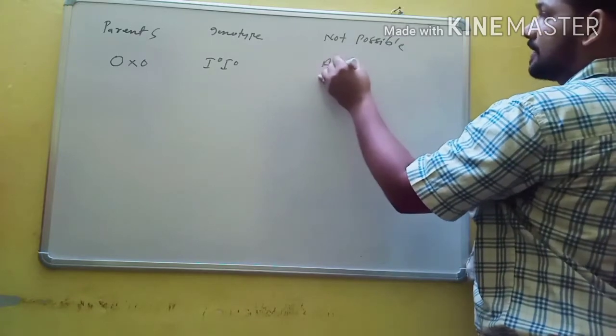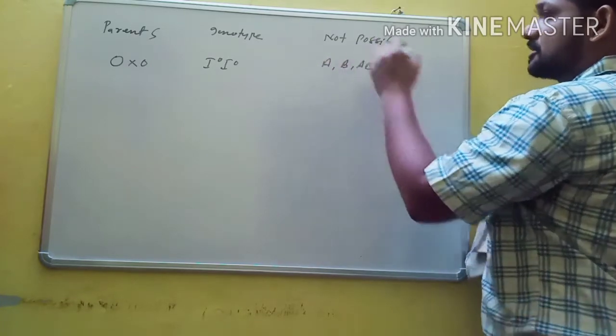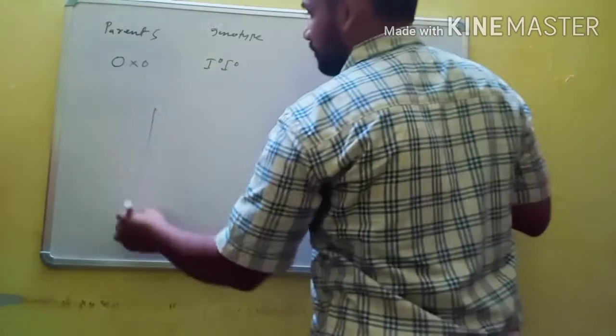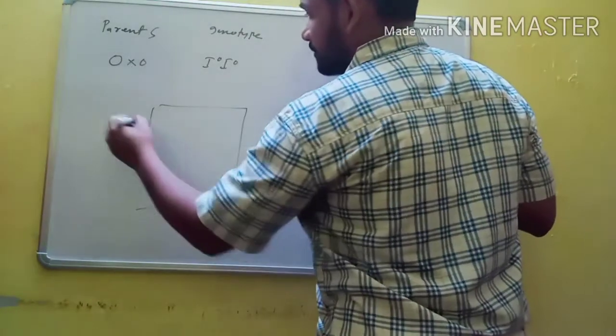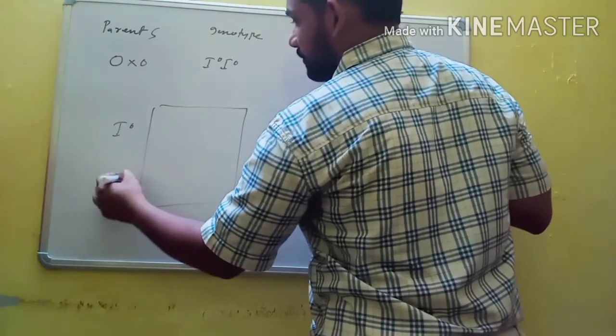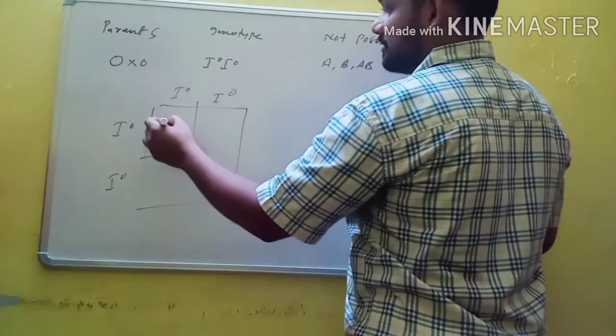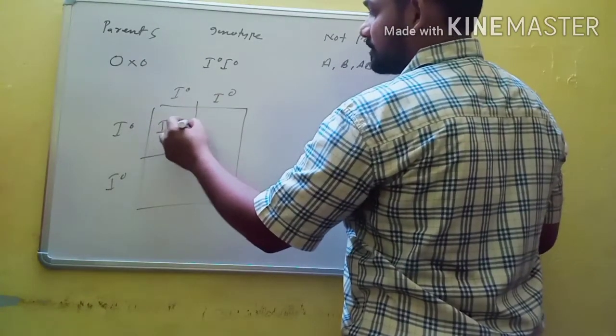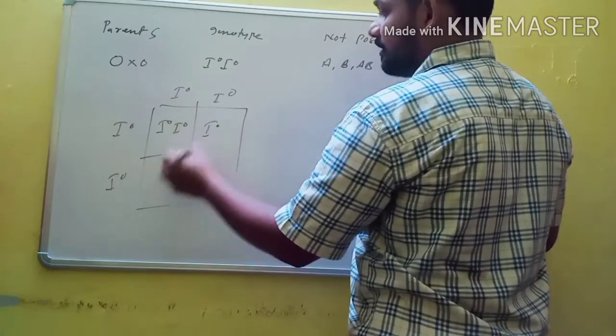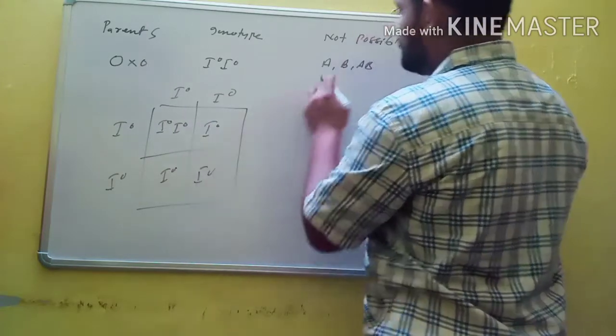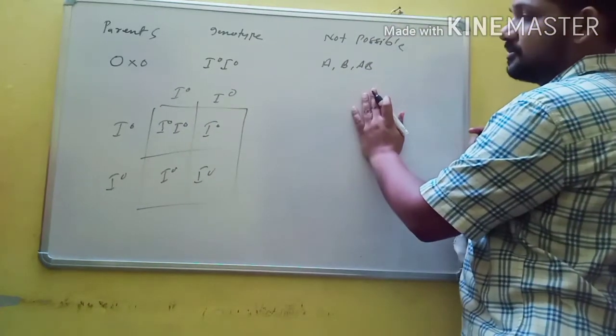A, B and AB blood groups are not possible because the O blood group parent has only IO and IO, and the second parent also has only these alleles. So if you cross these two parents, only blood group O is possible. So these three blood groups are not possible.